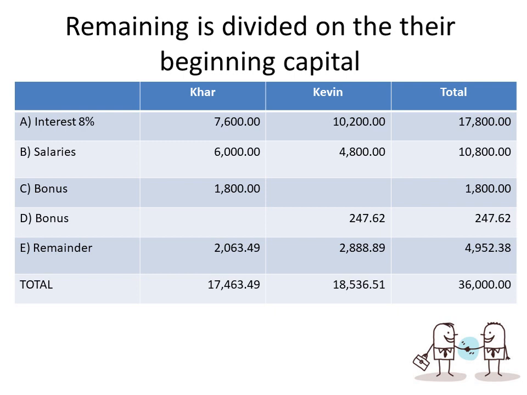That would give us 2,888.89 for Kevin. So the share of profit to Carr is 17,463.49, and to Kevin it's 18,536.51. So if we add them, it totals to our net profit, which is 36,000.